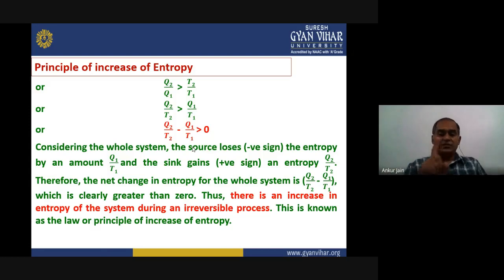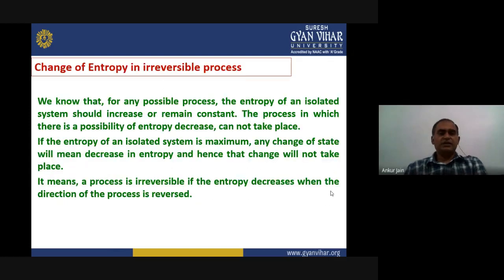We have already seen that this quantity is greater than 0. That means this quantity is positive, always greater than 0. That means there is an increase of entropy during an irreversible process. And this is known as the principle of increase of entropy, right? This is about this principle.